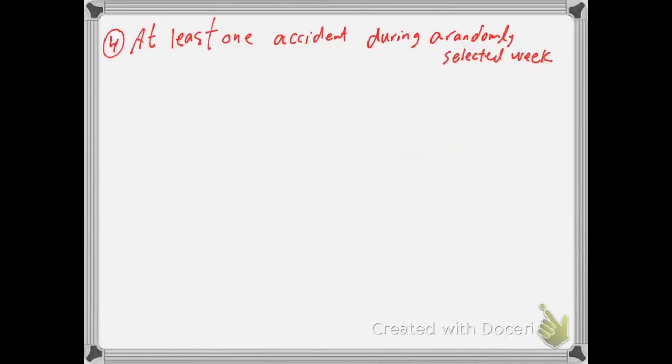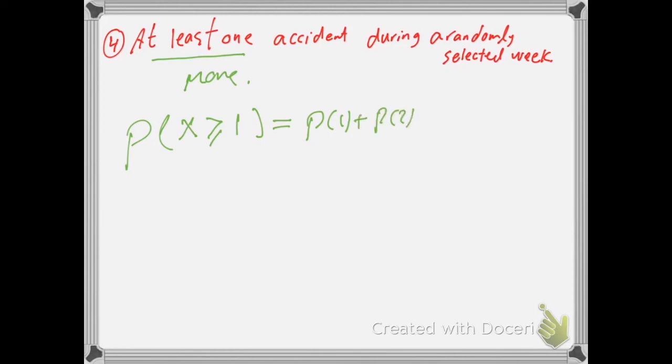To find the probability of that, at least one accident, it will happen during a week or randomly selected week. In this case, what does it mean at least one? At least it's mean more. Then I wanted to compute probability of x greater than 1. Then you know greater than 1, it's mean 1 and 2 and 3, and it can be 4 and 5 and 6 and no end here.